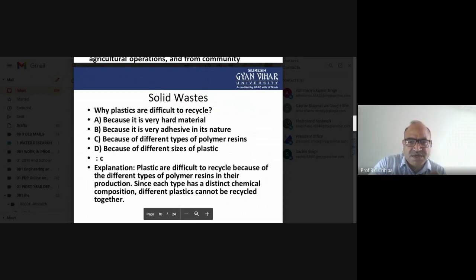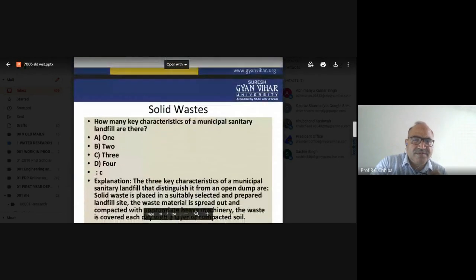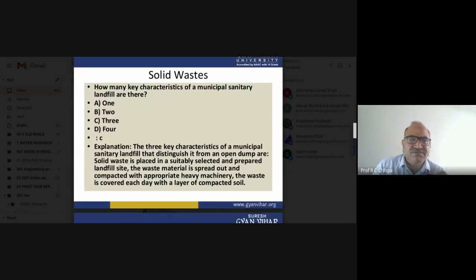Okay, so we have the next question. How many key characteristics of a municipal sanitary landfill are there? It concerns the disposal of municipal solid waste. Landfills are filled areas, not open areas in agricultural land or wasteland, and this is the concern of the municipality.